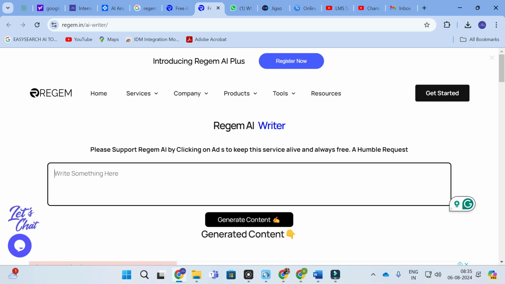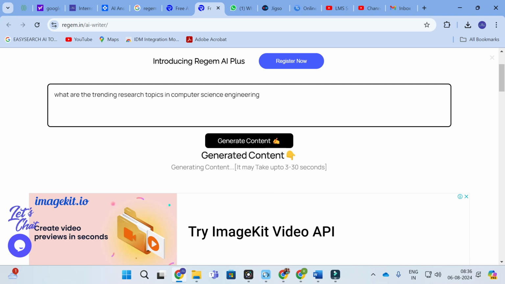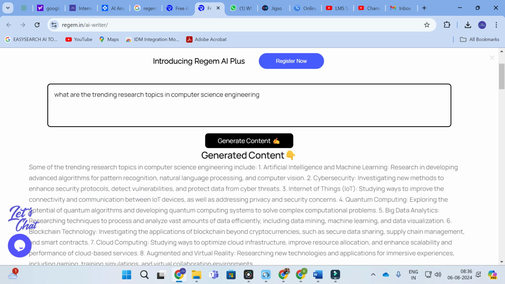For example, I am going to ask what are the trending research topics in computer science engineering. So like that I am going to give an input prompt, and then you can click on generate content. It may take up to 3 to 30 seconds.